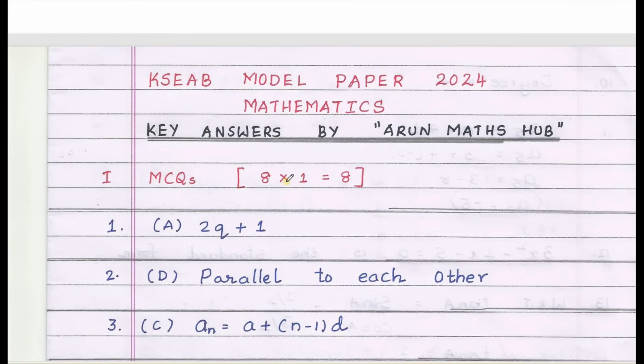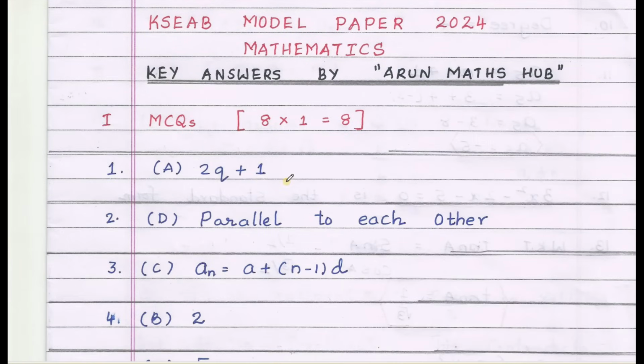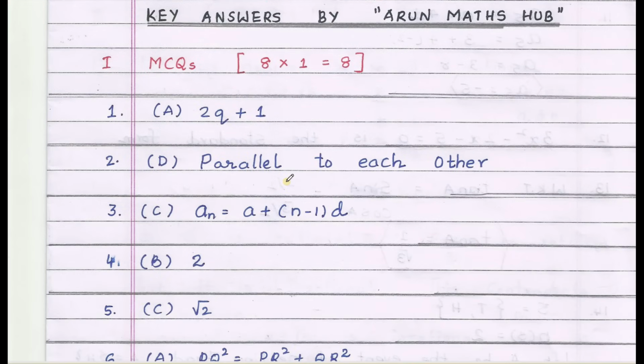Directly we'll move to the first main 8 MCQs. First question: every positive odd integer is of the form? It's option A, 2q plus 1. An even integer is of the form 2q and an odd integer is of the form 2q plus 1. Therefore the correct answer is option A.